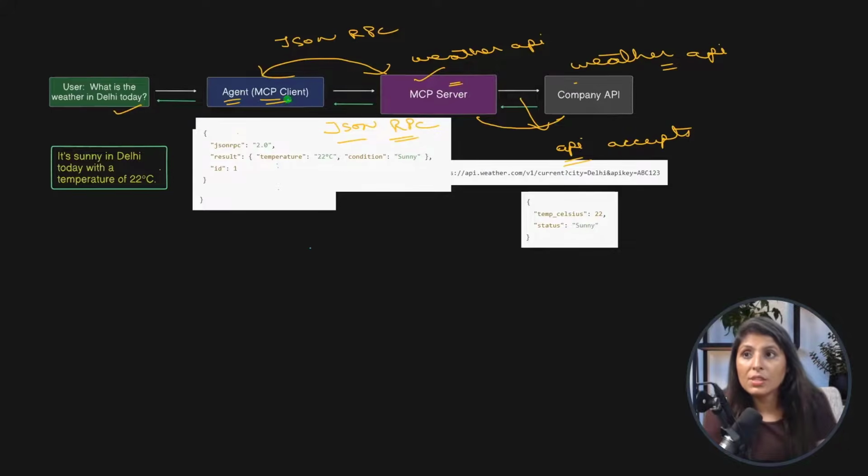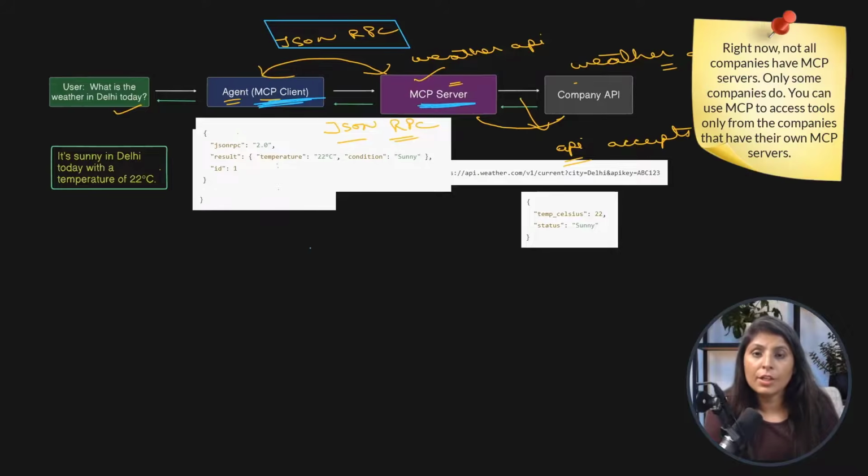We have an MCP client and we have an MCP server. They both interact in JSON RPC format, and the MCP server and the company API will be handled by the company, and every company will have their own MCP server.